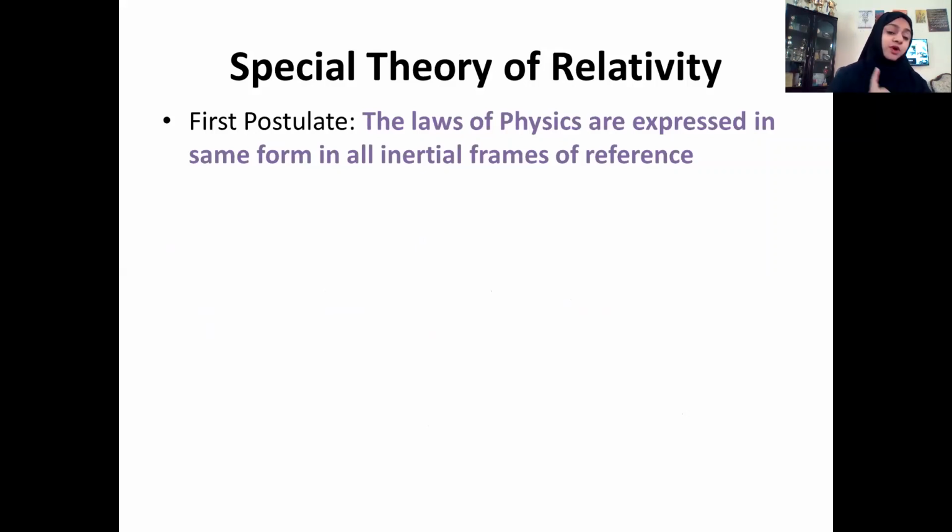For example, in one frame of reference, if we consider F is equal to ma, force is equal to mass times acceleration, and if we consider an event which is taking place in an inertial frame of reference, that is another frame which is moving with a constant velocity with respect to us, there also the same laws of physics are valid. There also we can apply F is equal to mass times acceleration. But if the other frame of reference is non-inertial, which means if it is accelerated, we cannot consider the laws of physics in the same form.